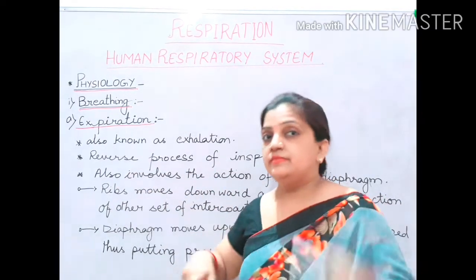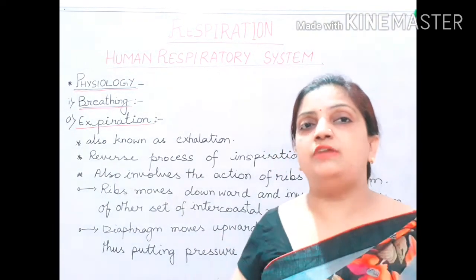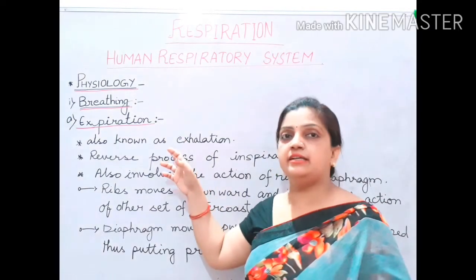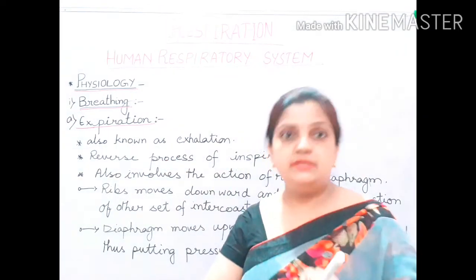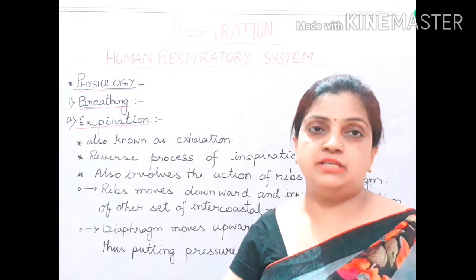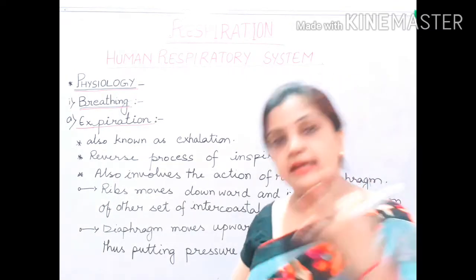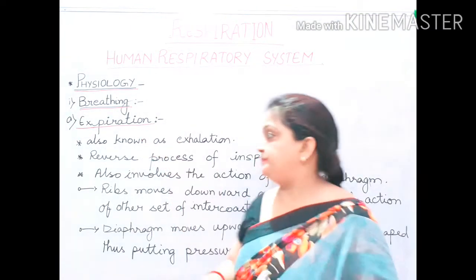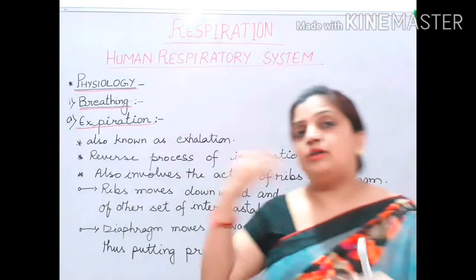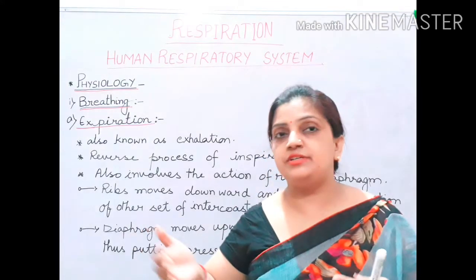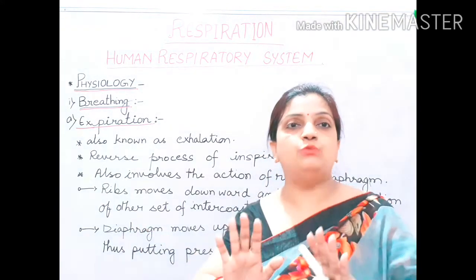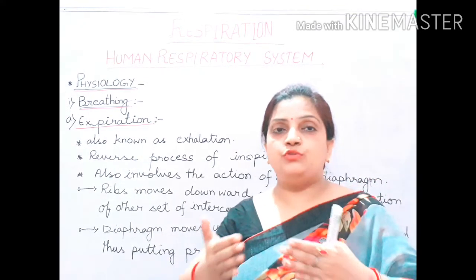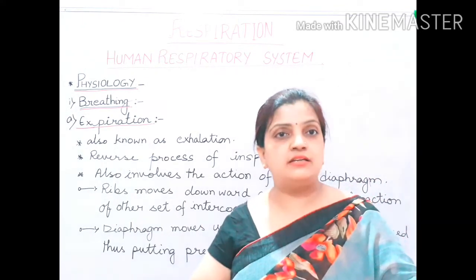Now, which parts were involved in inspiration? The same parts will be involved here in expiration: your ribs, diaphragm and intercostal muscles. These are the three things which will participate in expiration. What happened in inspiration? Ribs were moving upward and outward. Here it is a reverse. What will happen? Ribs will move backward and downward as a reverse process.